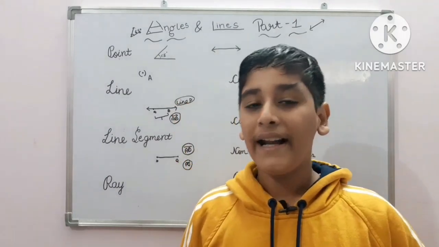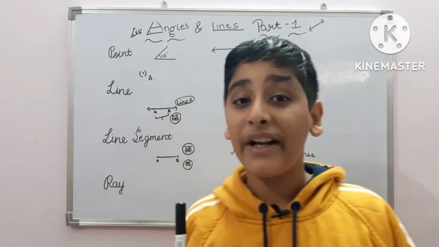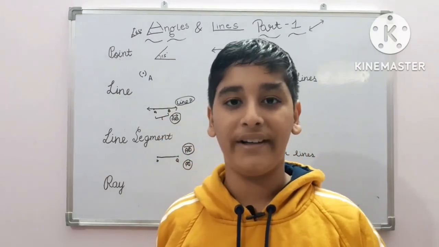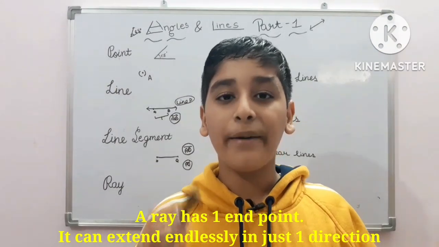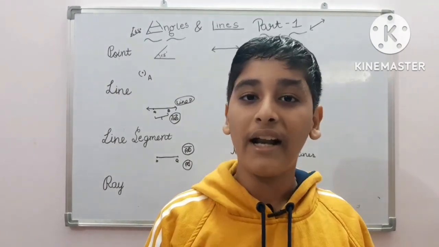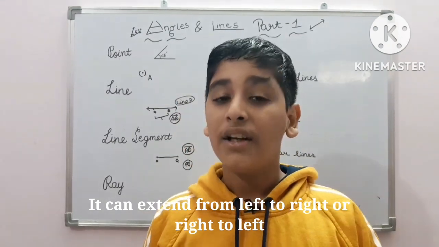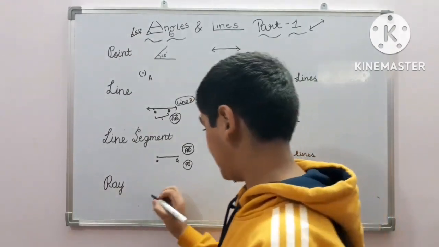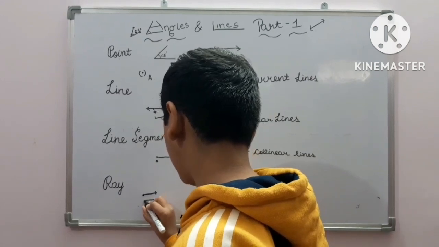So now let us talk about what is a ray. Our next very interesting topic. A ray has one endpoint and can extend endlessly in one direction. It may also extend from right to left or left to right, meaning it might have an endpoint at the starting or at the ending, like this. Or like this.